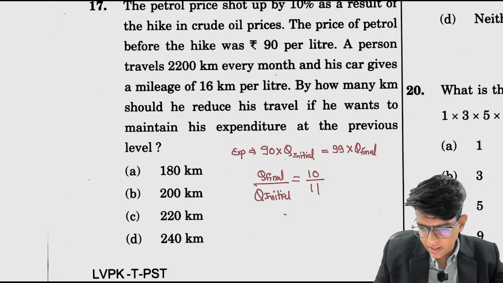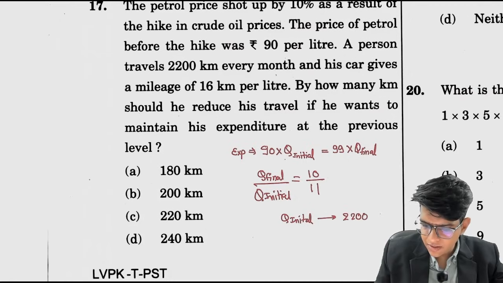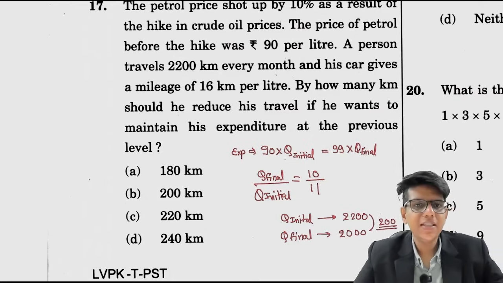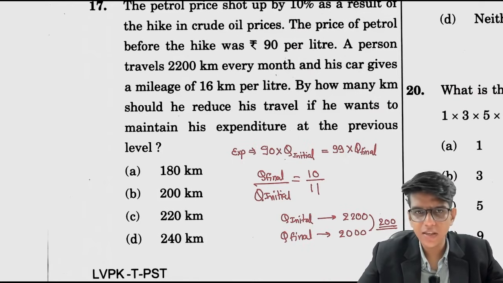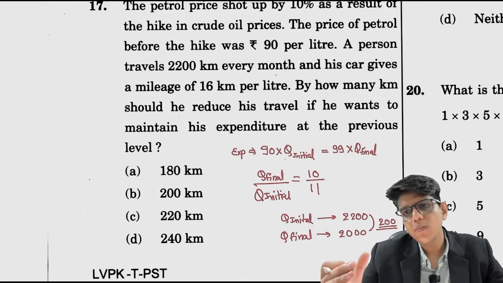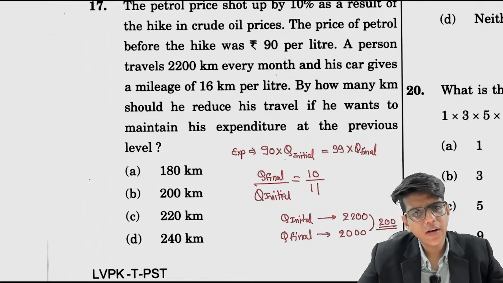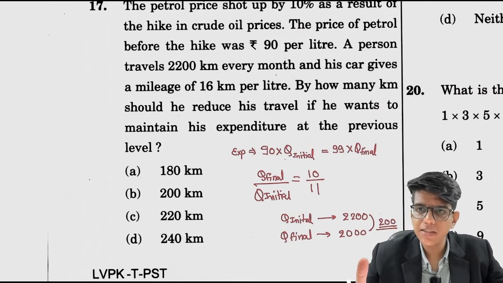Initially, whatever the quantity was, it was more, so he would travel 2200. The ratio of quantity final to initial has to be 10:11, so this has to be 2000. The difference here is 200. Initially, if the quantity was more, you were going to travel more because the average of the car remains the same. 16 was running earlier, 16 will run now as well. Due to the price hike, the average of the car will reduce a little. So if you are initially covering 2200, the ratio of initial to final by the unitary method is 10 is to 11, so now you will travel only 2000 kilometers. The difference between these two is 200.